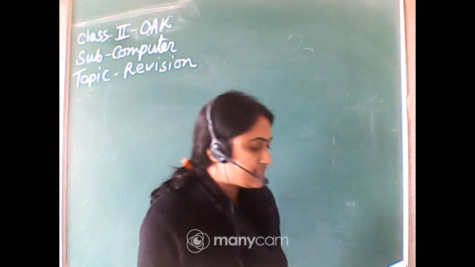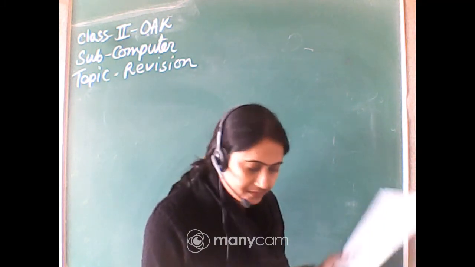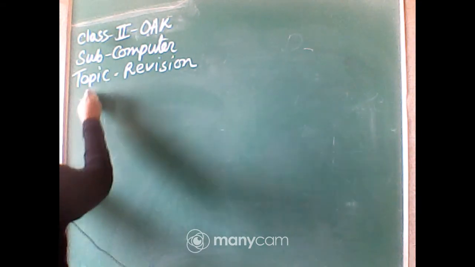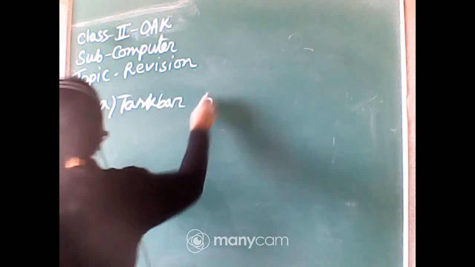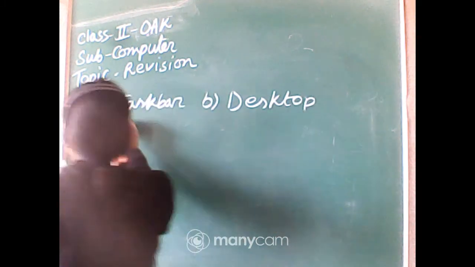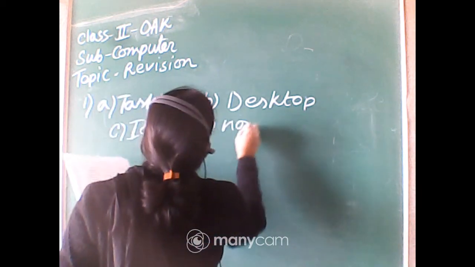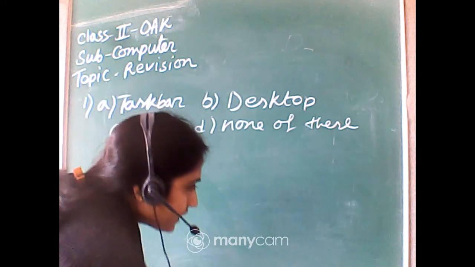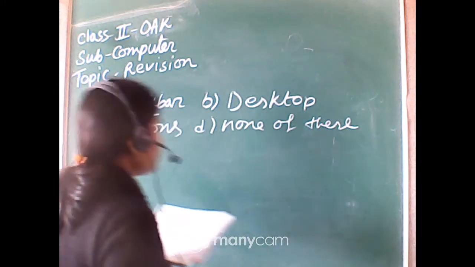Small pictures on the desktop are known as: option A, taskbar; option B, desktop; option C, icons; option D, none of this. Yes, very good all of you. Icons, the small pictures on the desktop are known as icons.